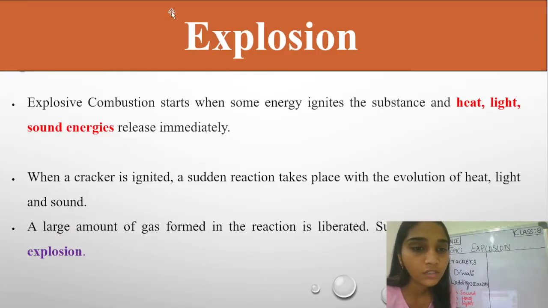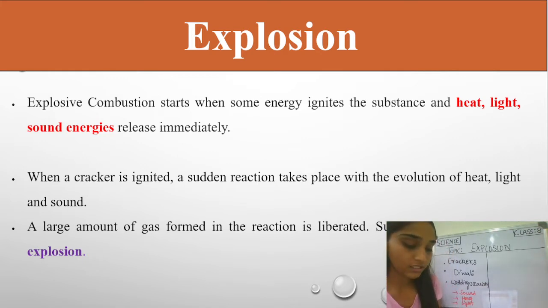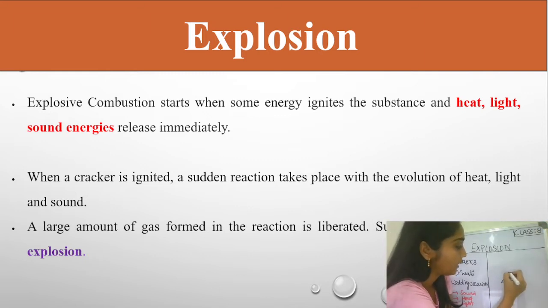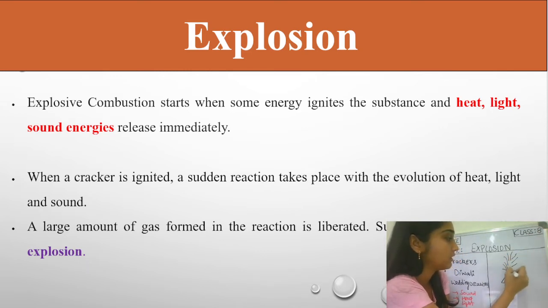So basically students, explosive combustion starts when some energy ignites the substance and heat, light, sound energy is released immediately. So here, as you can see in the case of the cracker, an anar is there, which we call it in Hindi, right? That is also producing sound, heat, right? Different crackers like a turkey is also there. We are taking general examples, okay? Which is also producing heat, light, sound.